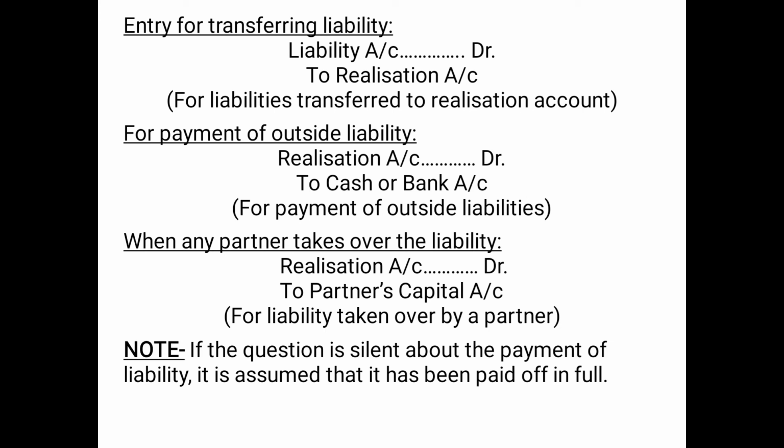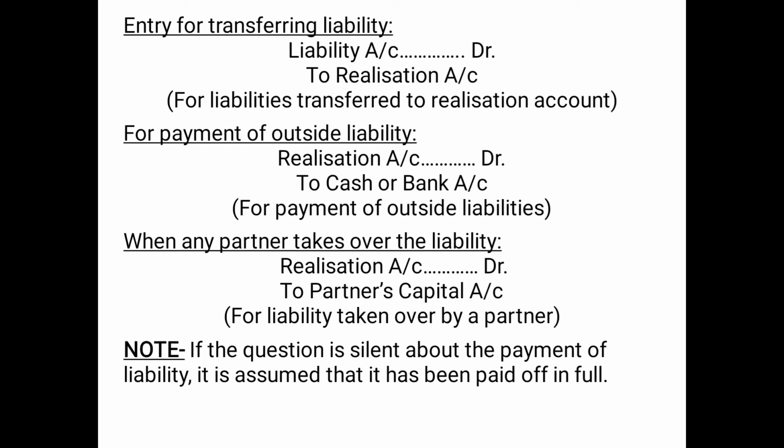Then next entry is for payment of outside liability. So since liabilities are already transferred to realization account, we will debit realization account instead of liability, and since we are paying it off, therefore cash is going out or bank balance is reducing. So therefore we will credit cash or bank account. So the entry for payment of outside liability would be realization account debited to cash or bank account for payment of outside liabilities.